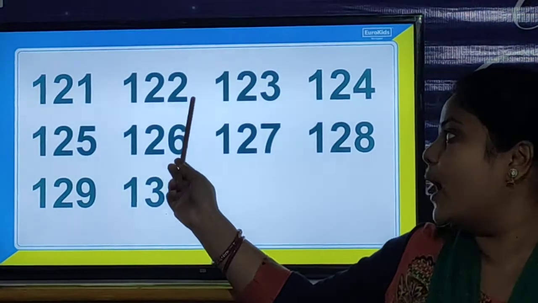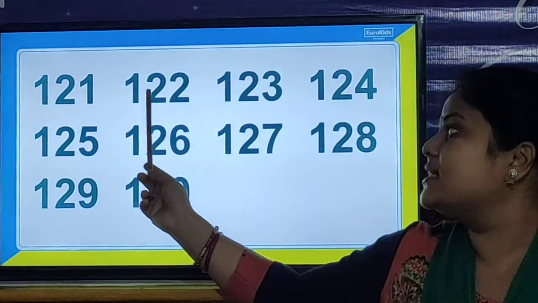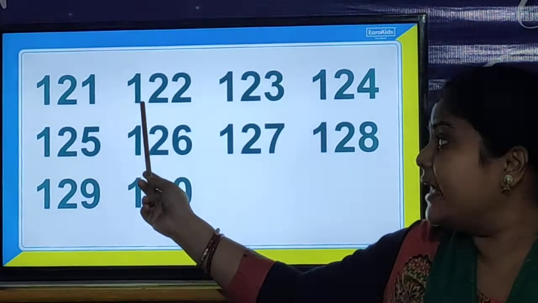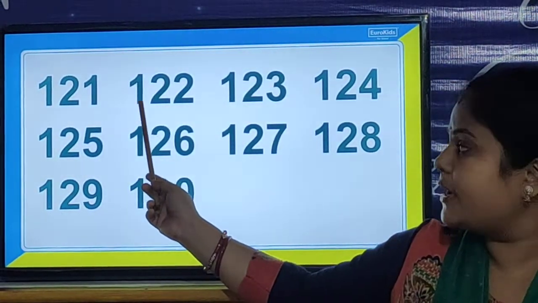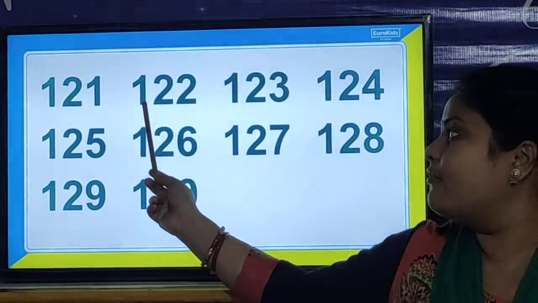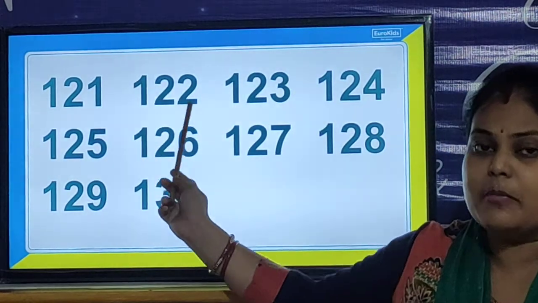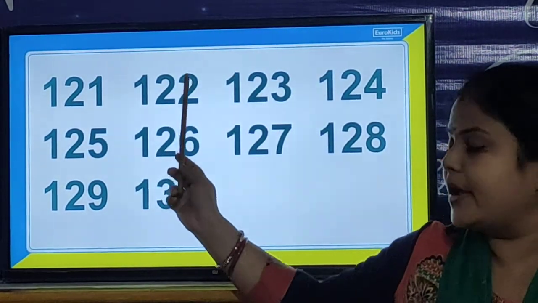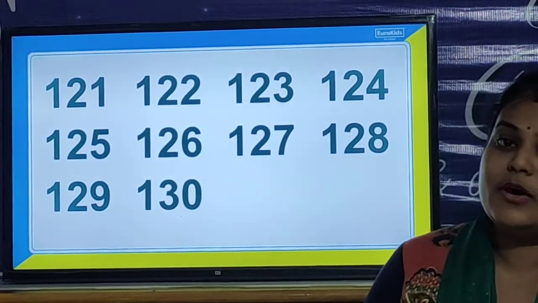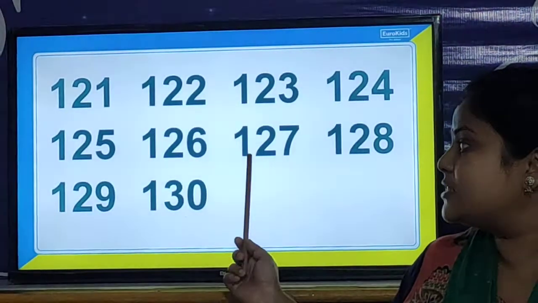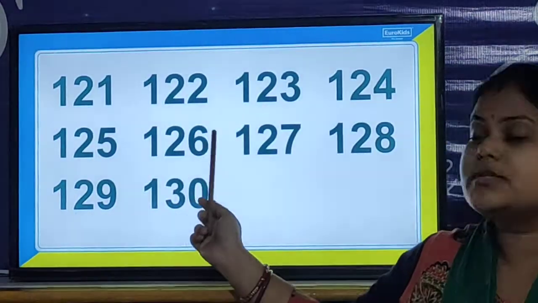So 2 ones, 2 tens and 100 are there in number 122. So children, 100, 2 tens and 2 ones is your number 122.